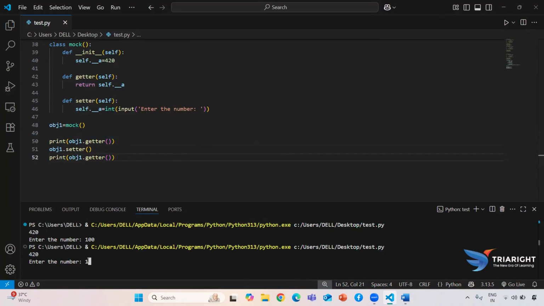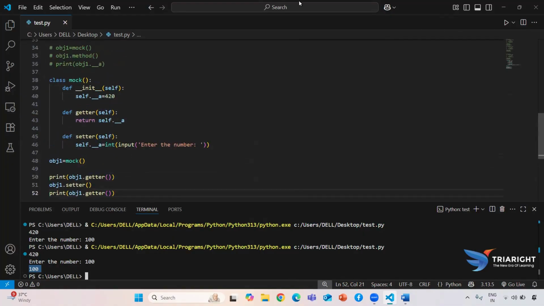Then here I need to update the value to 100. After updating into 100, it will return me the value as 100, means it will be changing or modifying that particular thing. Okay, so this is the way we can make the private access specifier accessible outside the class, because here we are using the getter and setter method.